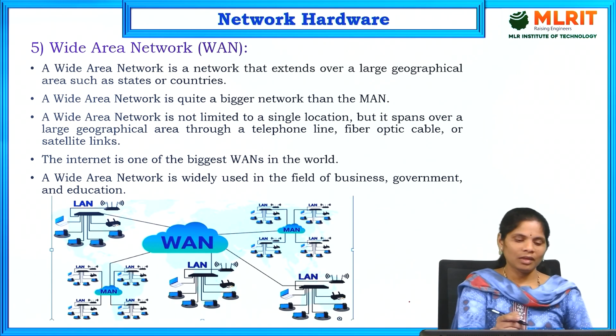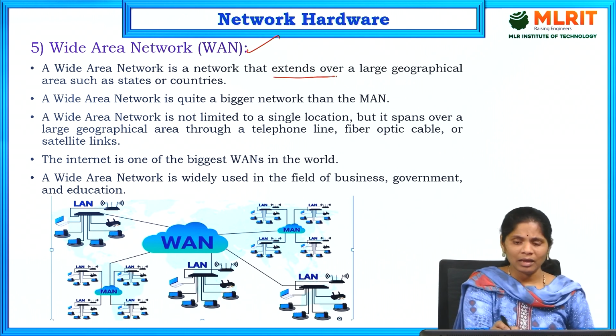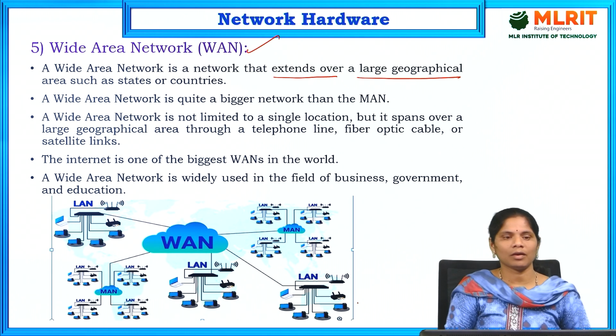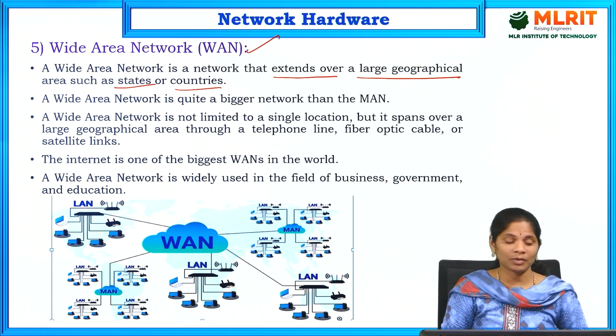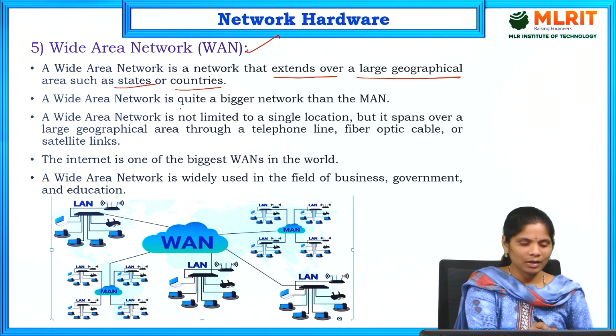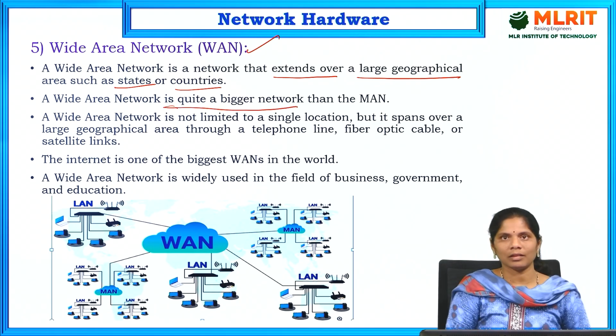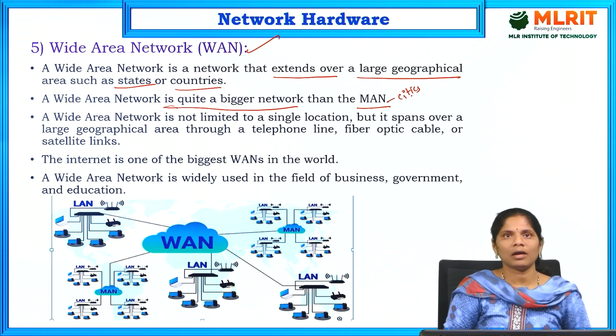Next we will see wide area network. What is a wide area network? A wide area network mainly extends over a large geographical area, such as states and countries. In between states and countries, we are going to use a wide area network. This WAN is quite a bigger network than the MAN. MAN is a metropolitan area network, meaning for connecting cities we are using MAN. And coming to WAN, it is for connecting the states and countries, meaning the extension of the MAN is WAN.